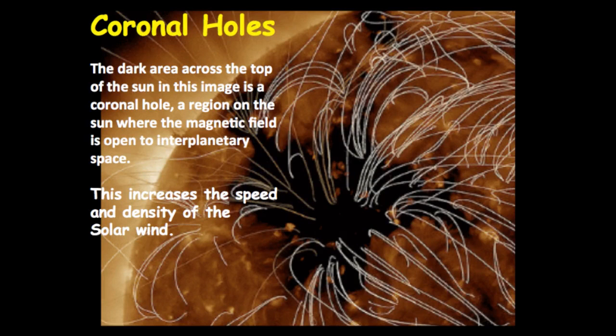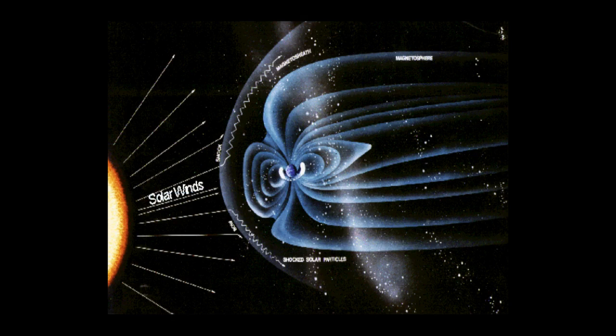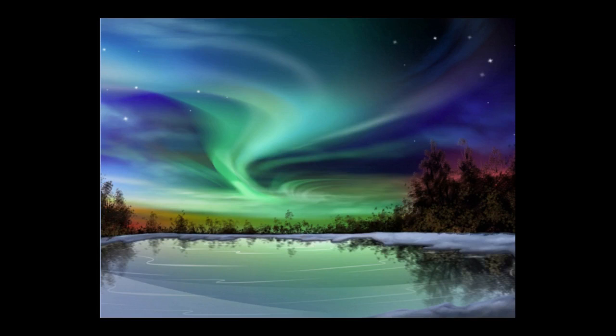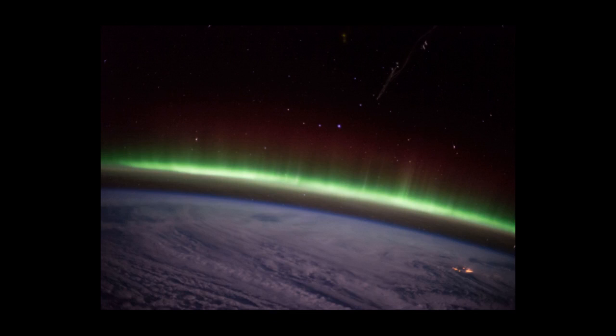Coronal holes are openings in the sun's magnetic field that allow more plasma to flow out on the solar wind. This increase in density and speed of the solar wind can trigger auroras on Earth. Our planet is protected from the effects of the solar wind by our defense shield, the magnetosphere. Energetic particles in the solar wind are deflected around the planet. Strong electrical currents induced in our upper atmosphere by the solar wind can cause gas atoms in the atmosphere to glow, producing the northern lights. Maybe someday some of you will be able to get this view of the aurora from orbit.